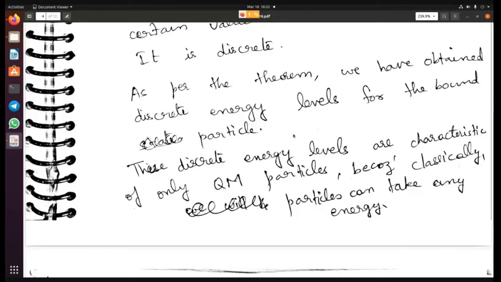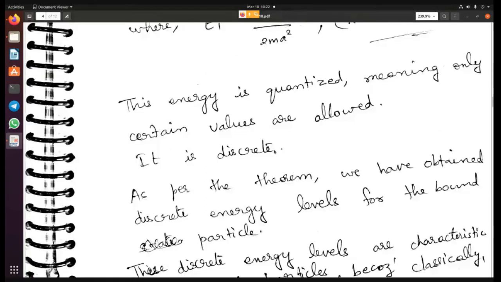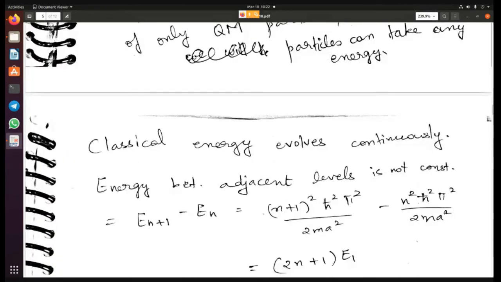Okay. So these discrete energy levels are characteristic of only quantum mechanical particles, right? Because classically, like I've already explained earlier, particles can take any energy. So any continuous energy it can take. But because it's a quantum particle, the particle now takes only discrete energies. Okay, it cannot take continuous. It can take only certain values of energy. Okay, this is an important concept.